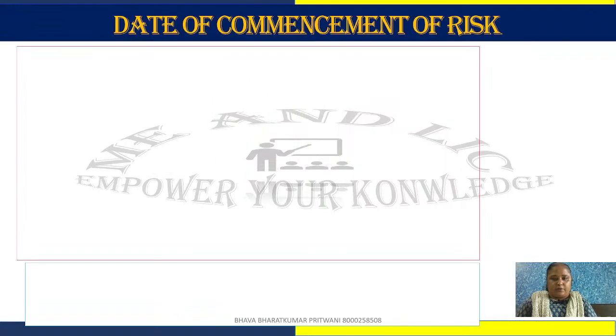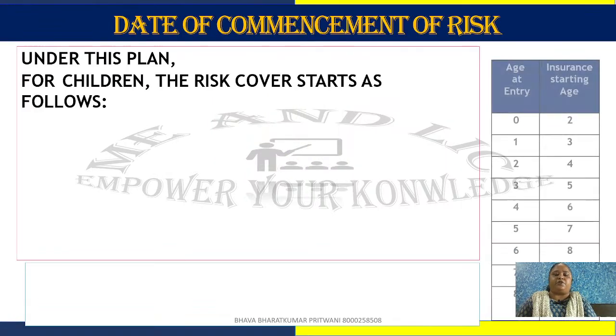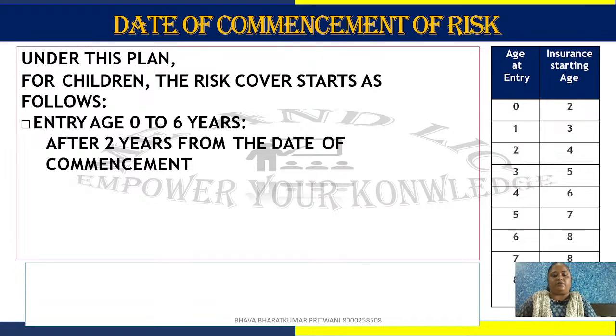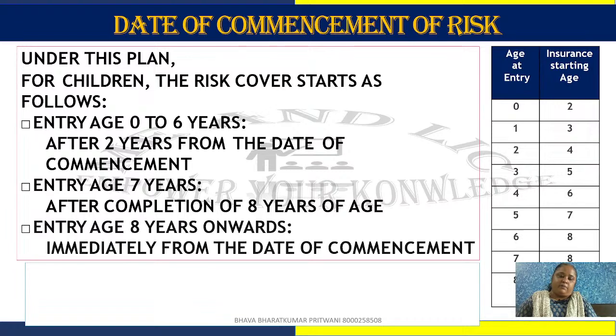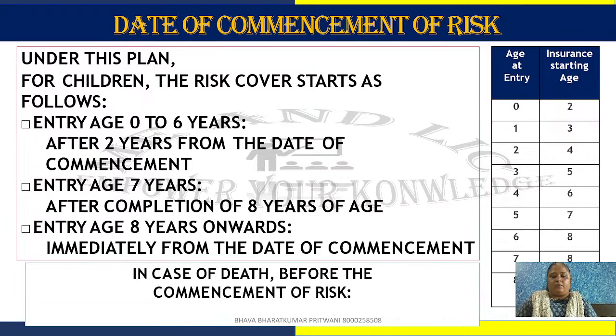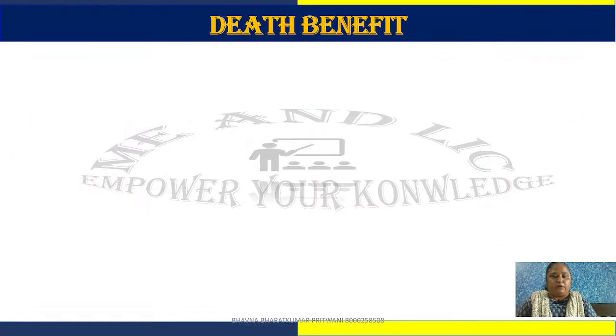Rebate: there is no rebate in ULIP plans. Now, date of commencement of risk cover, as I said, if your child is 0 to 6 years old, then it will start after 2 years from the policy date. If the entry age is 7 years or more, then it will start instantly when your child becomes 8 years old. If something happens before it, then the fund value will be paid to the nominee.